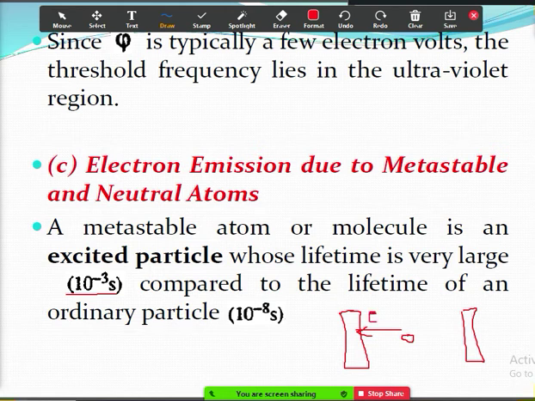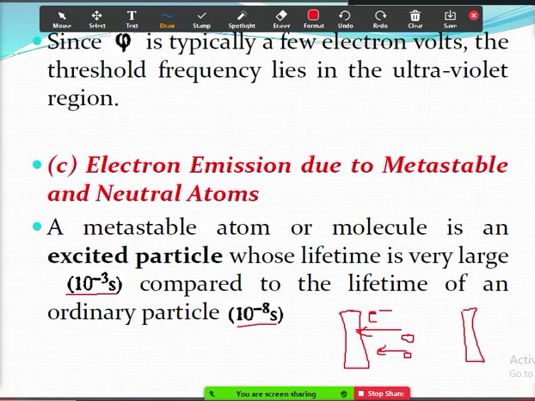Suppose it is an ordinary particle, which has very much less lifetime. It will be in the form of an excited atom for a very short time, that is 10 power minus 8 seconds. So by the time it reaches here, it will lose its energy.